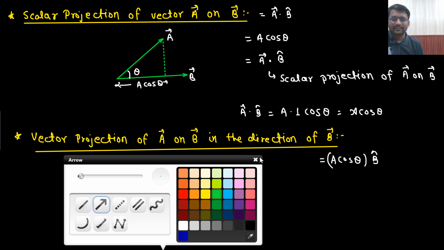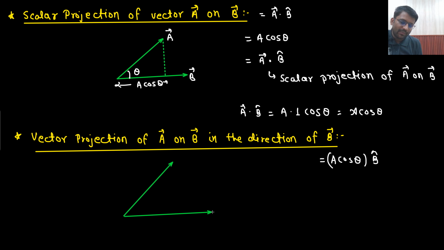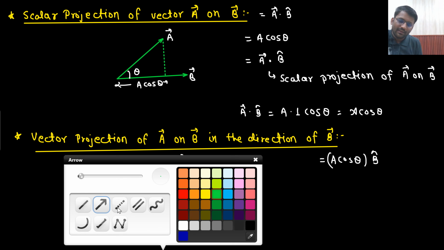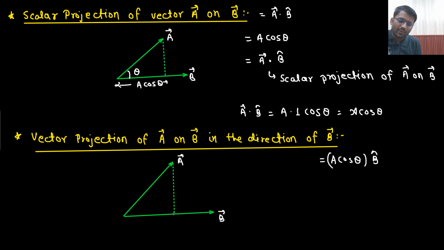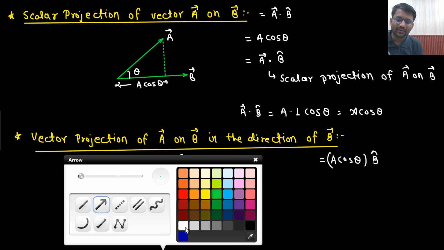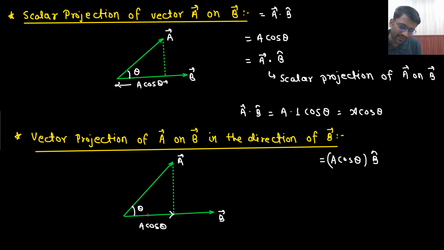What they are saying is, sir, this is your vector A, this is your vector B. What you do is find out the projection of vector A on vector B. So the projection would be A cos theta. But this particular A cos theta, whatever quantity you are getting, you need to give it a direction as well. So you are finding the projection of A on B, and I need to give it a direction as well. So this is the vector that I am interested in.